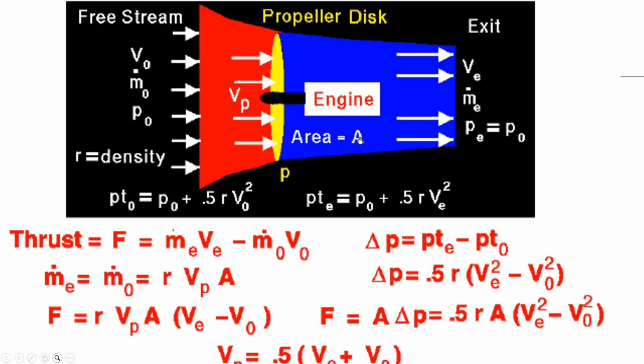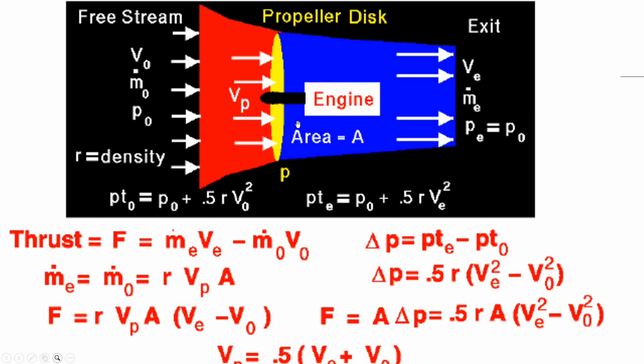Bernoulli's equation can be applied to the air in front of the propeller disc and to the air behind it, but it cannot be applied across the propeller disc itself because the assumptions underlying Bernoulli's equation are violated by the work done by the engine on the air. In summary, the propeller acts both as a rotating lifting surface and as a device that accelerates air, creating a localized pressure difference across its disk.